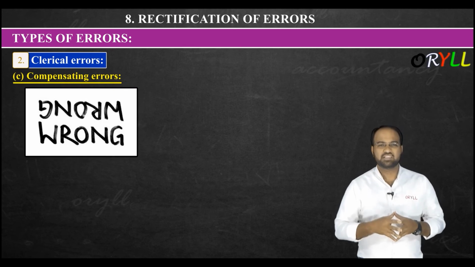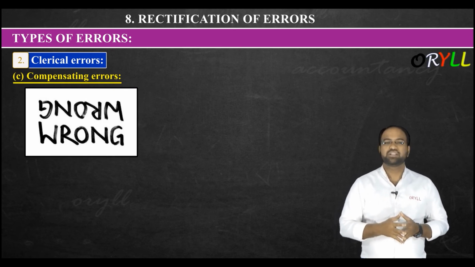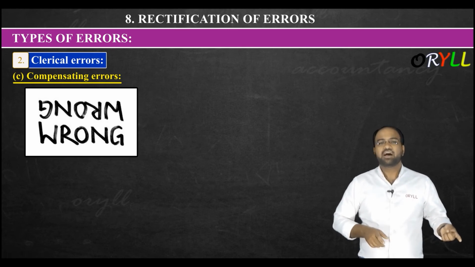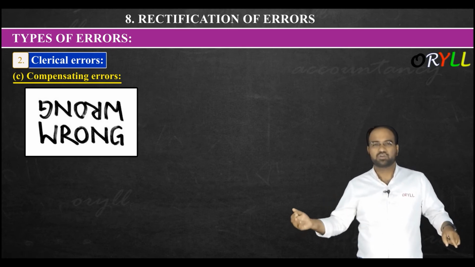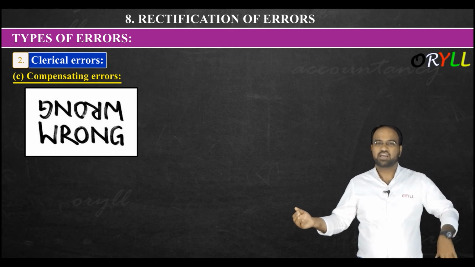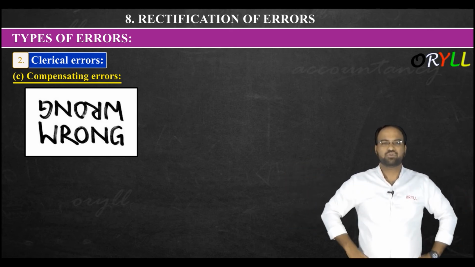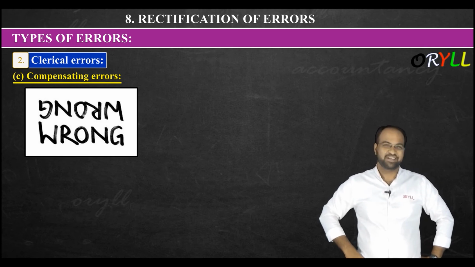What do you mean by this? These errors arise as one error is compensated by the other error. It means, sir, you are making one mistake, and at the same time you made some other mistake also. So sir, here it has increased, here it has decreased. So equal, not understood? Okay, see here, I'll give the example here.